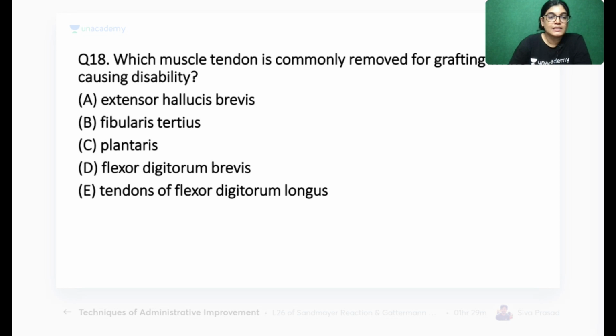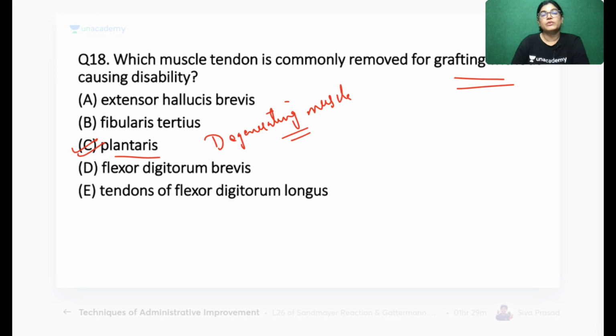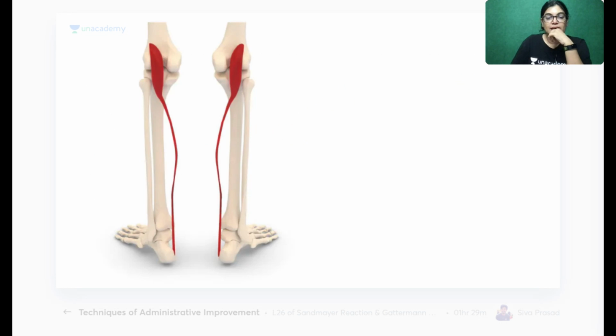Okay, so the correct answer here is plantaris muscle. Actually, it is a degenerating muscle. Plantaris muscle is a degenerating muscle. So if it is degenerating, there is not much difficulty if it has been removed and used for grafting. So C is the correct answer.